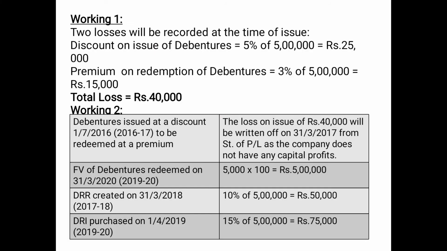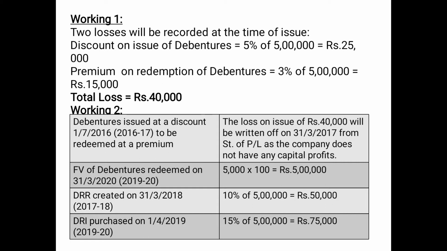So let us begin with the working first of all. As you can see, two losses will be recorded at the time of issue. The first loss is on account of discount on issue of debentures, that is 5% of 5 lakh, the total face value, that is 25,000. Or you can say 5,000 into 5 rupees. That is, the face value minus the issue value, that is 25,000, will be the loss on account of discount on issue of debentures.